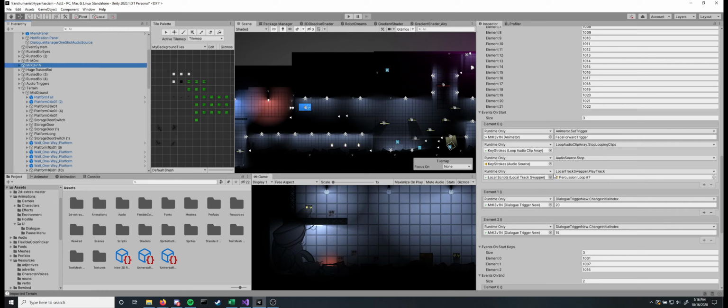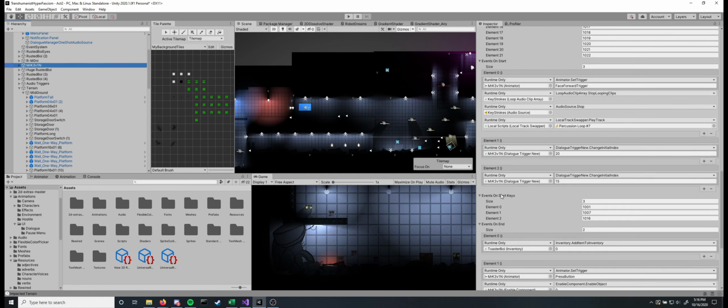So it's just running through the Unity event system. These are all functions given to it, and on these I have these events on start keys, and the size of this should match the size of events on start. And so there's keys at index 1001, 1007, and 1016.